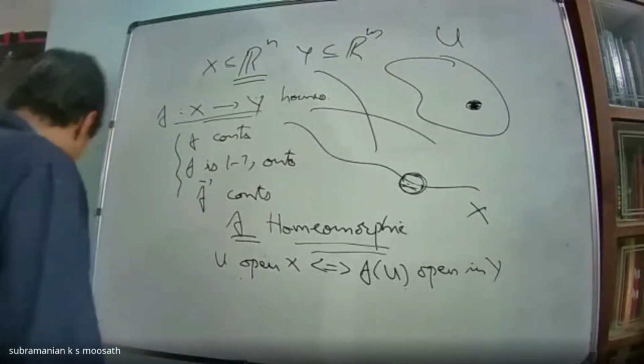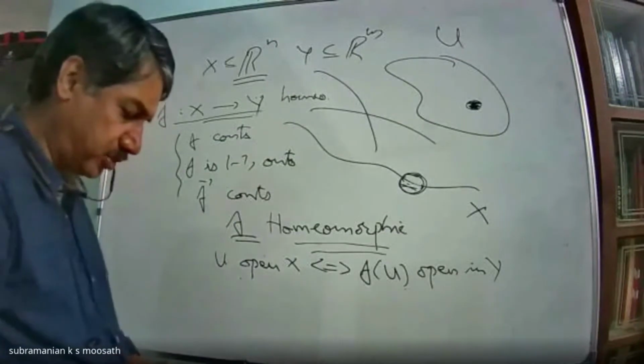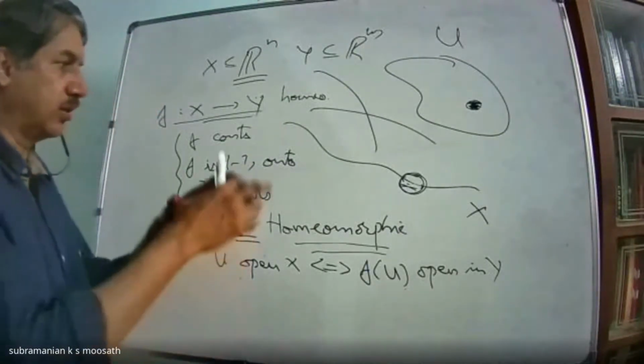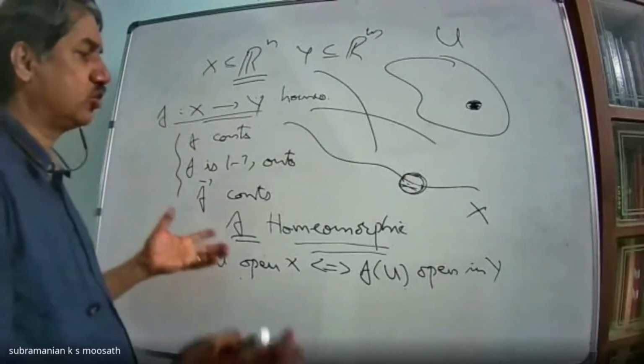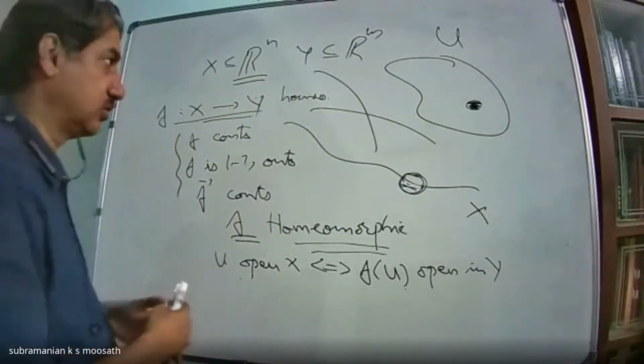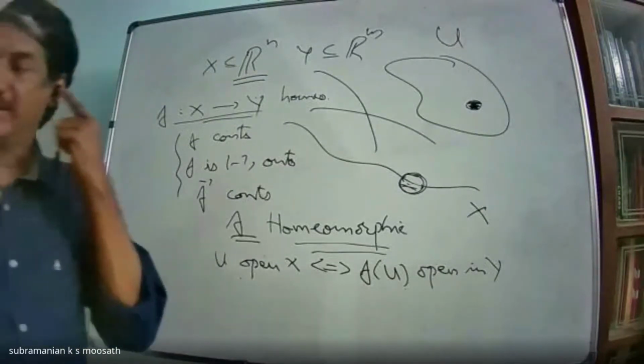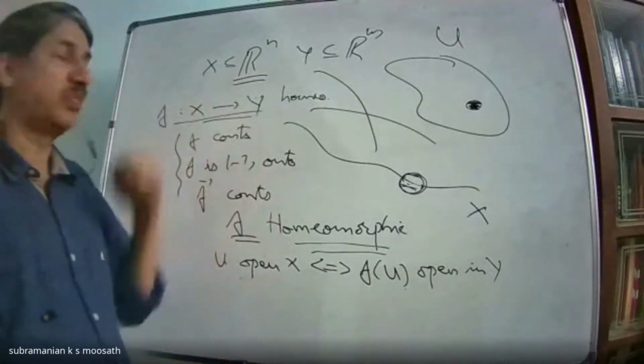Therefore, we are identifying open subsets here and here using this map in both the topological spaces. And topology is nothing but talking about open subsets or closeness of points. So that is identified by this f, which means these two are topologically equivalent. So homeomorphism gives topologically equivalent topological spaces.